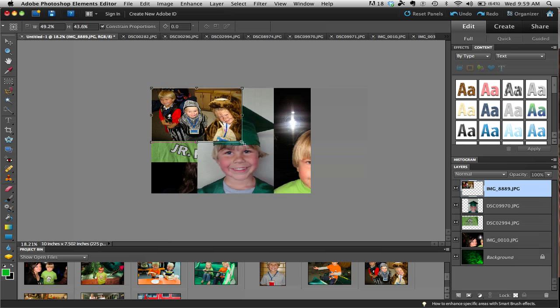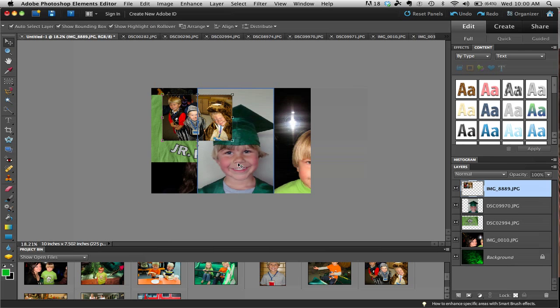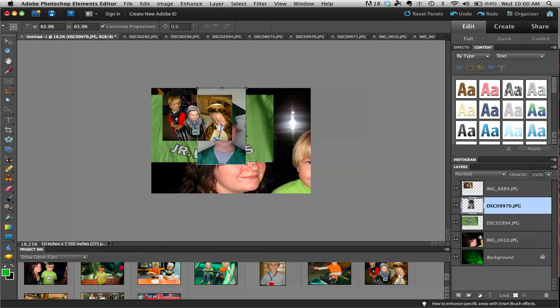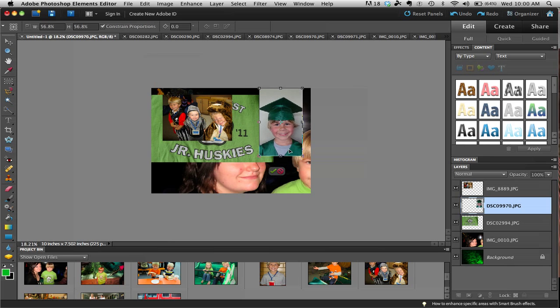You want to hold down Shift so it doesn't distort, or if it's just distorting, you can also come up here and make sure you have that checked. And then when you've got it placed, click on the check to finalize that one. Click on your next one, grab a corner. Once again, if it's stretching, then make sure you click on the constrain proportions to place that in there. And then make sure you click on the check to place that in there.